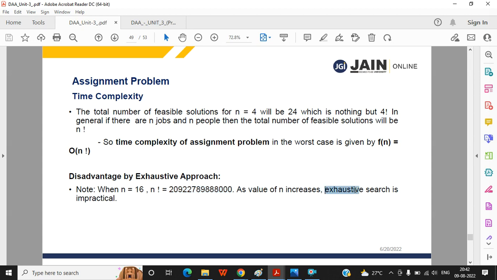That's why this is called exhaustive search, searching to the very last end. Every possible option it is finding. So obviously this is impractical, and they also write that exhaustive search is impractical. For only 16 jobs, you cannot afford this much time. So obviously the brute force technique is not suitable for applying to these kinds of problems.